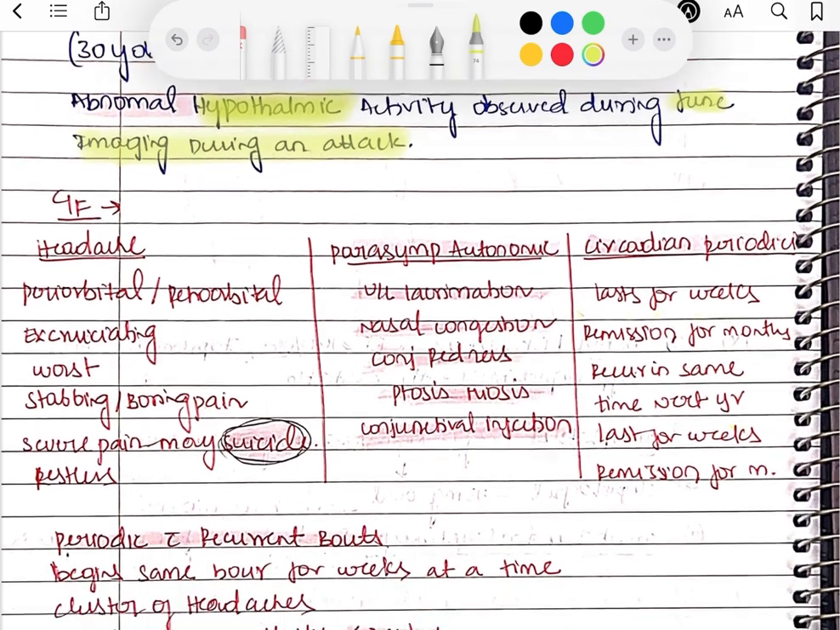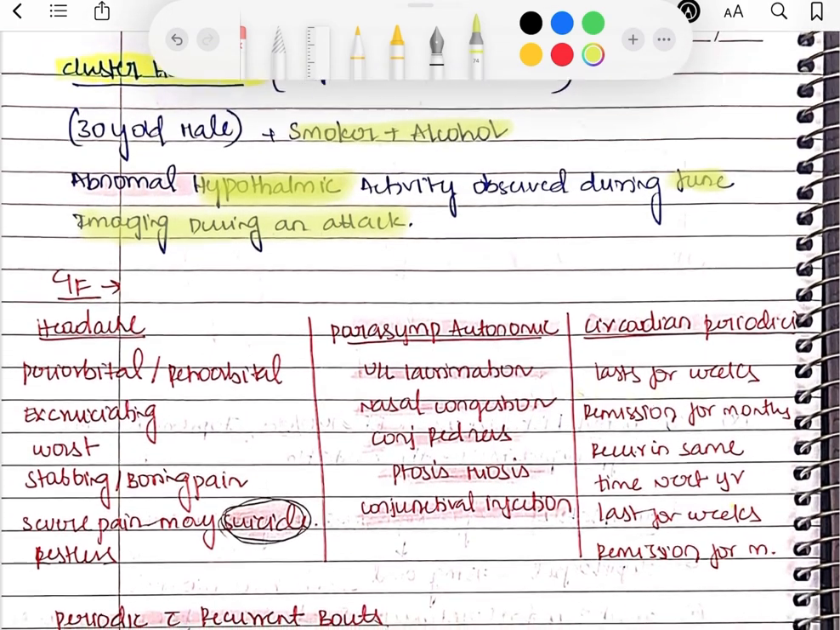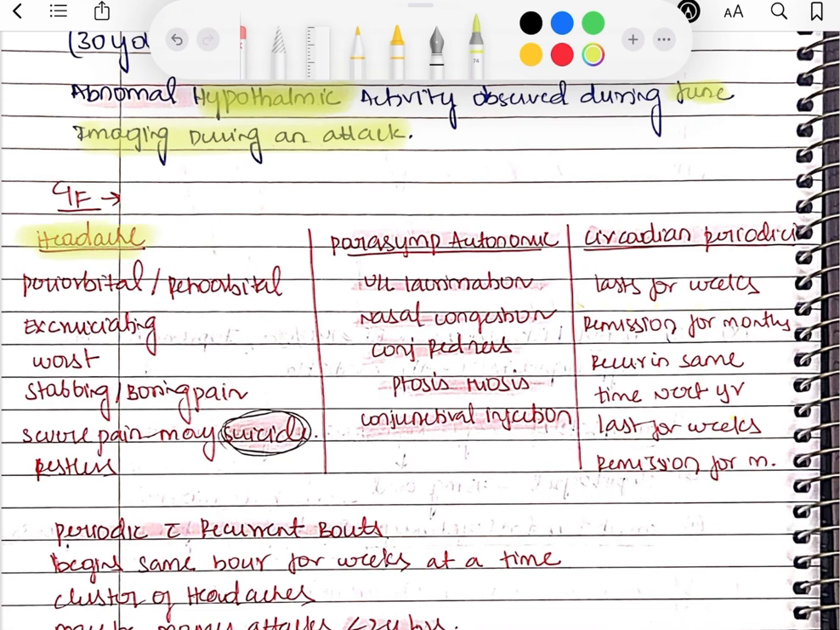Right, so what will be the clinical features? First of all, there is a cluster headache, so there will be headache, right? So headache will be periorbital or retroorbital, excruciating worst type of headache, stabbing, boring pain, severe pain such that they may also commit suicide because of this pain, and the patient will be restless. Associated symptoms will be parasympathetic symptoms like unilateral lacrimation, nasal congestion, conjunctival redness, ptosis, meiosis, conjunctival infection. So all this will be associated with this headache.